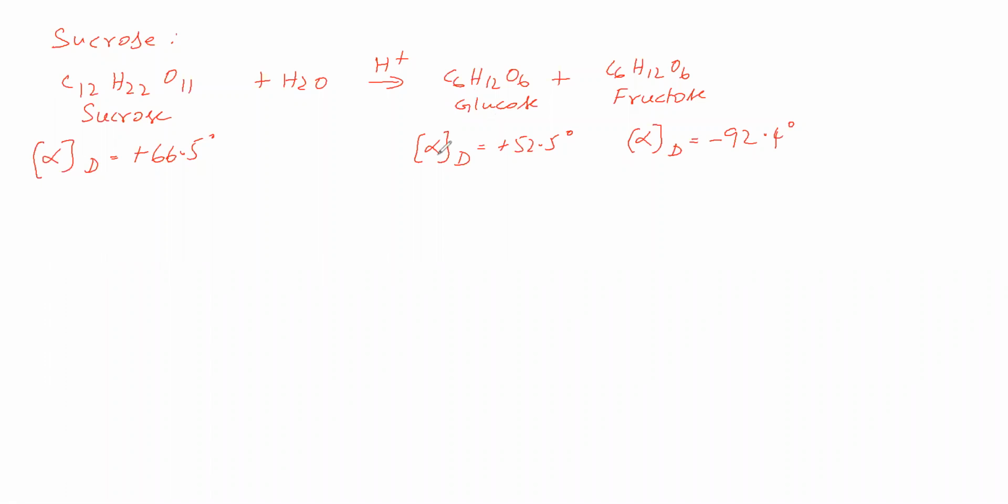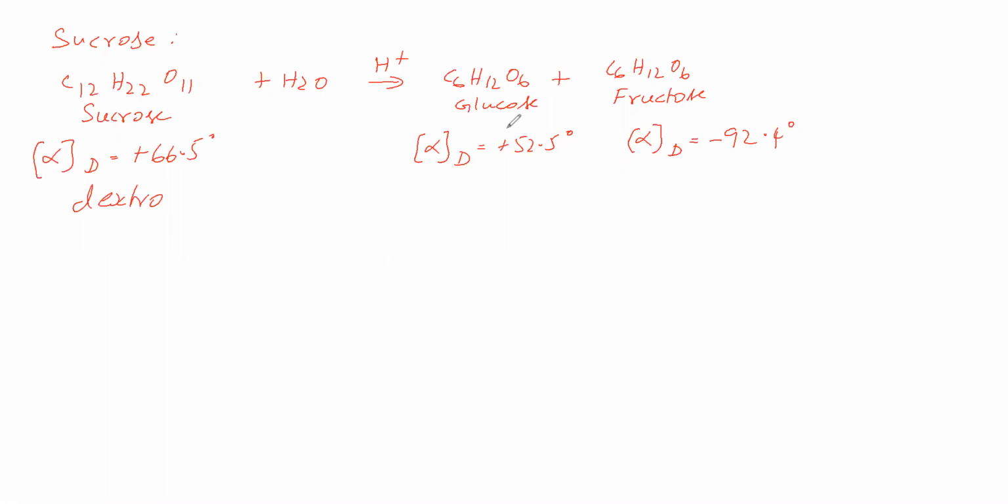Here alpha is the symbol for specific rotation. D refers to the monochromatic sodium vapor lamp, the D line. Now we have the specific rotation values. Here the specific rotation is plus, therefore it is dextro.